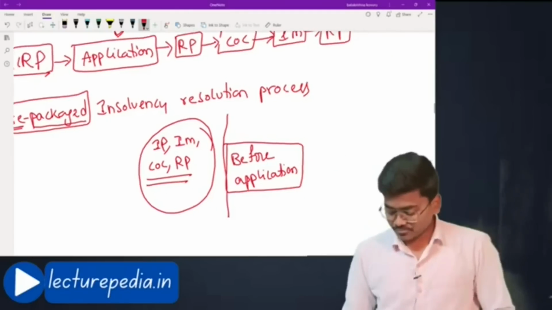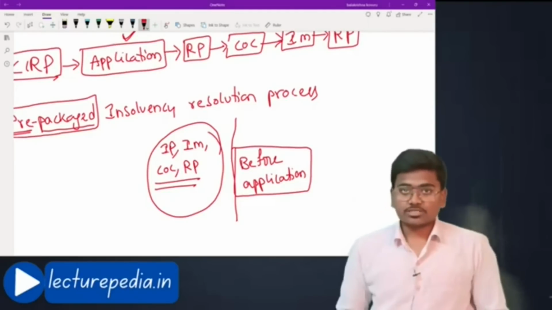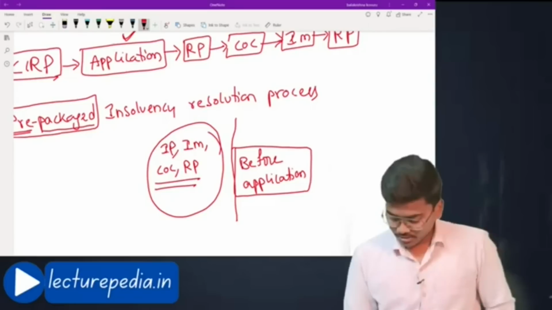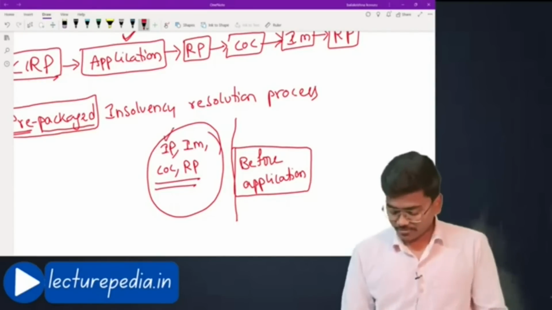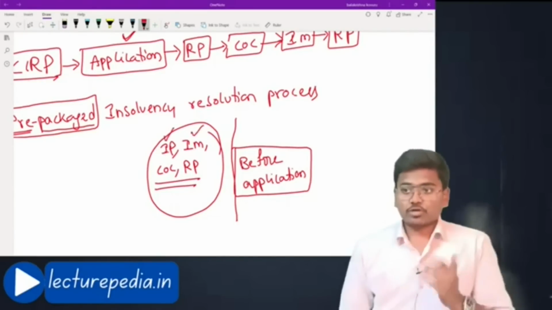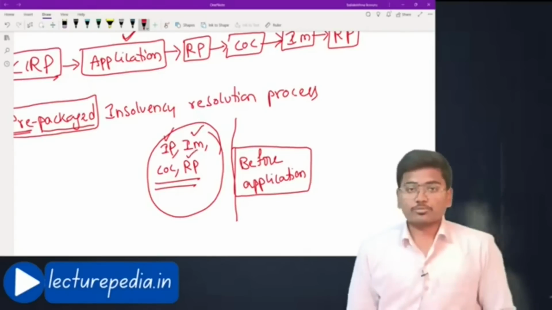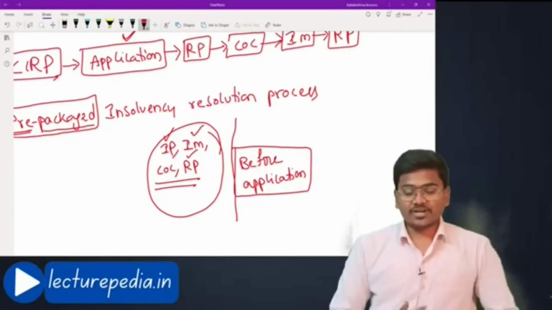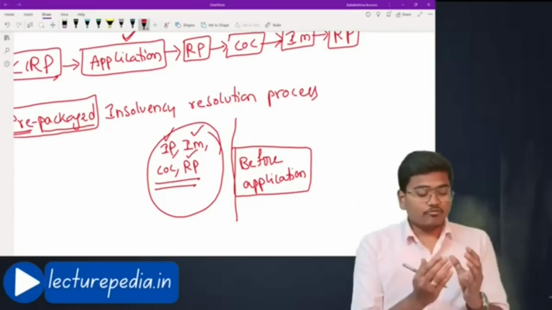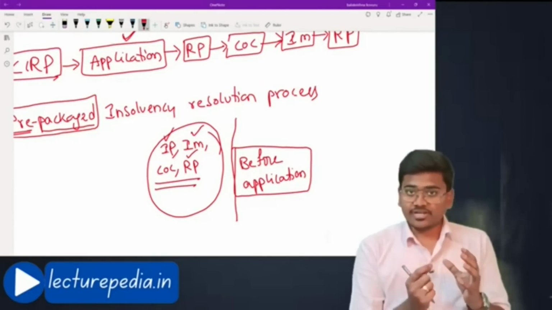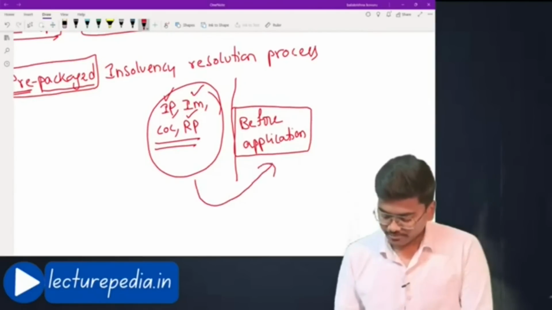Once the corporate debtor and the creditors decide on the person who has to be appointed as resolution professional, and the information memorandum and resolution plan are prepared, once everything is finalized, then they will make the application to the adjudicating authority.